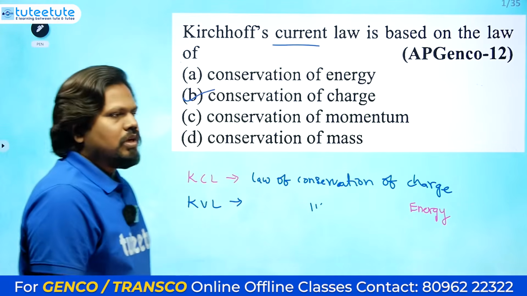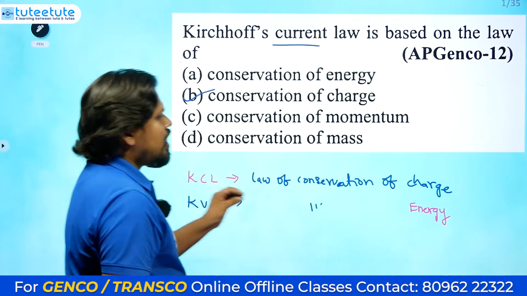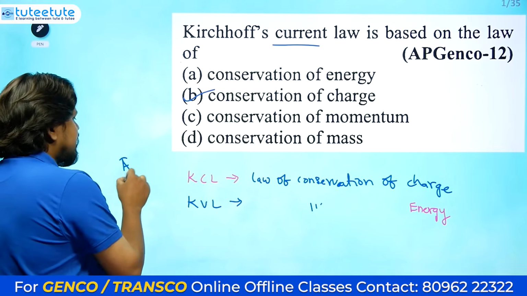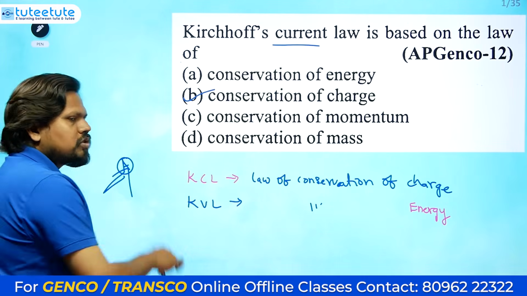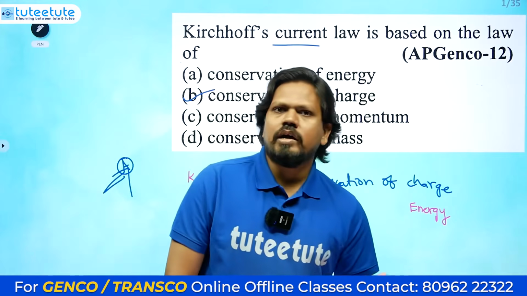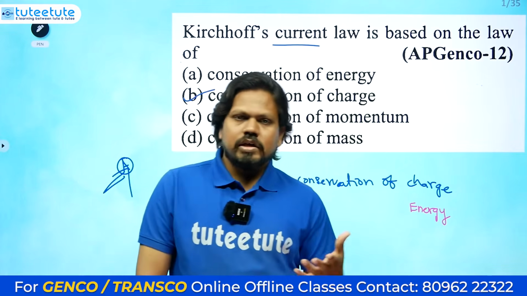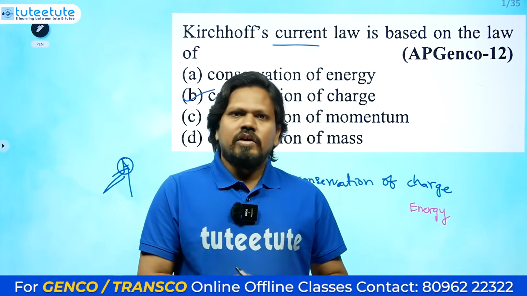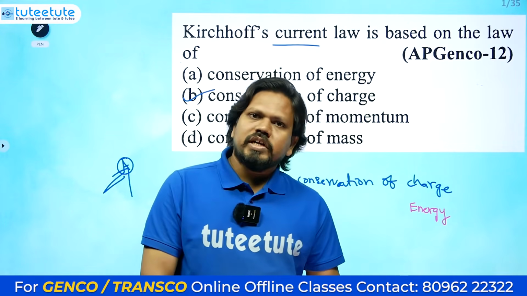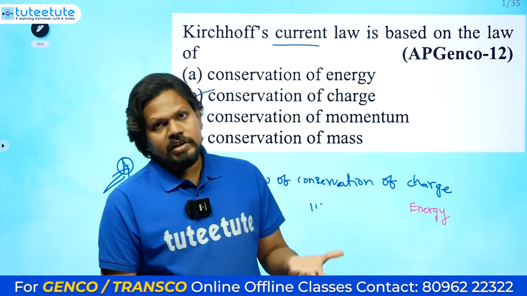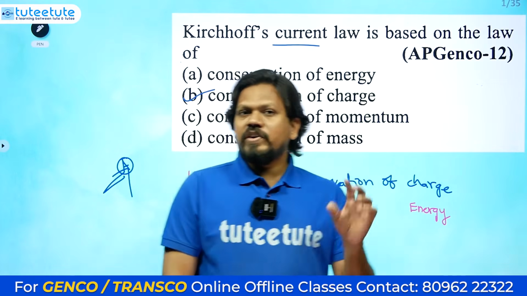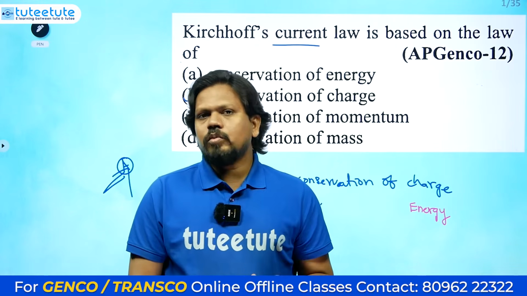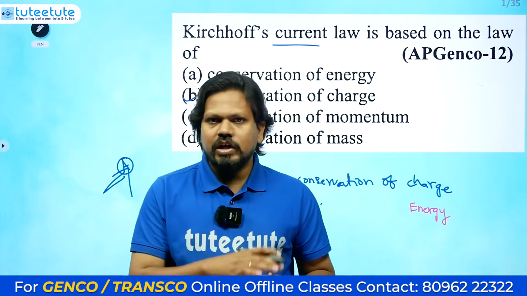How is this? KCL is based on the current. The algebraic sum of the currents at a node or junction is equal to 0. That means the sum of all the incoming currents is equal to the outgoing current. Forget about the time. It may be instantaneous, average, or different. But every time the charge in the network will be the same.